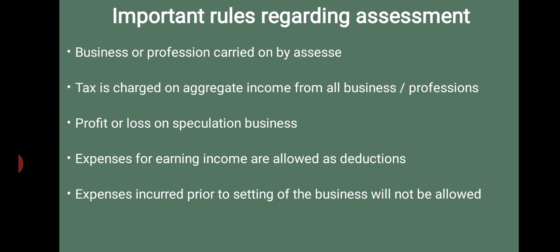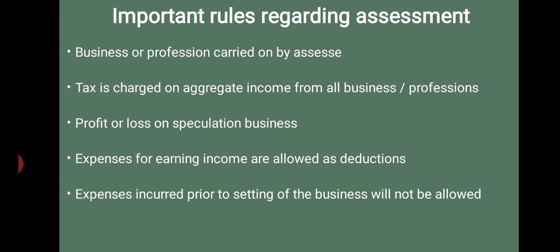Okay. Then next one, tax is charged on aggregate income from all business. That means, suppose an assessee carries on some profession or business in different units. So tax is charged on aggregate income from all business. The net result of each business or profession carried on by the assessee is calculated separately, and then the results of all the businesses are added and tax is calculated and levied.